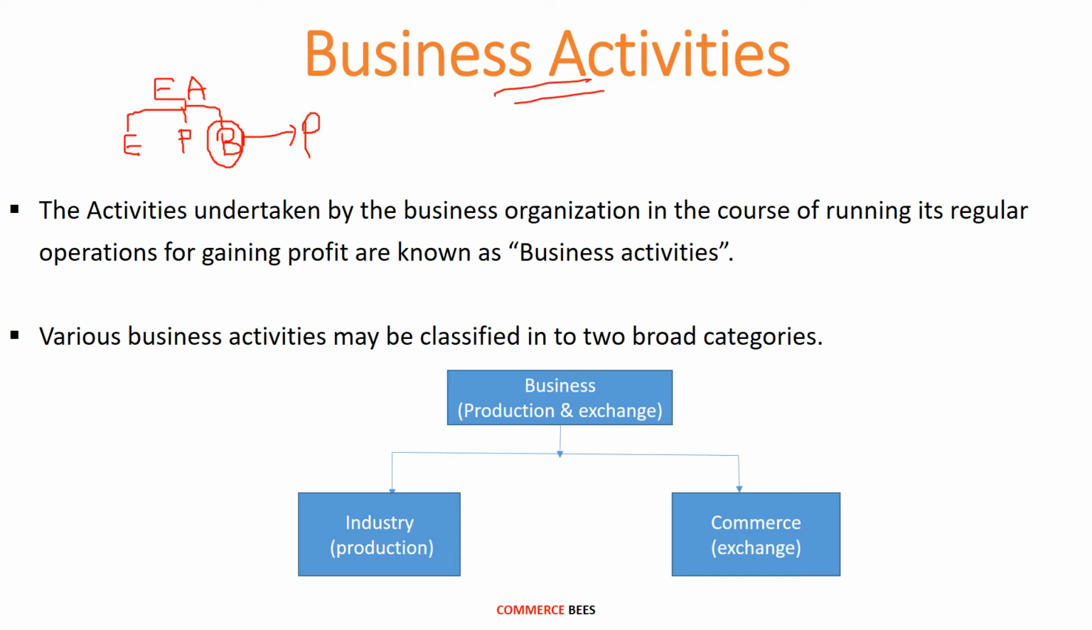Let's see. The activities undertaken by the business organization in the course of running its regular operations for gaining profit are known as business activities. So all the activities undertaken by the business organization for earning profit are called business activities. So activities like production, exchange, distribution, and sale of goods and services are called business activities.